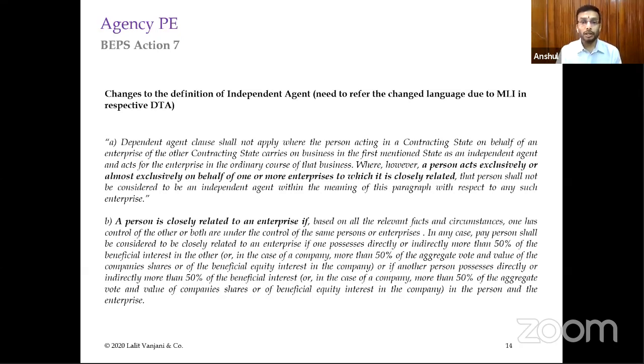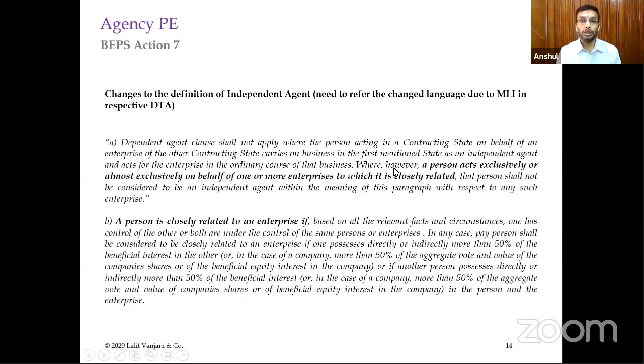To counter that argument, the treaty has now been amended, only in those treaties which have accepted it, wherein this paragraph has been amended, where however a person acts exclusively or almost exclusively on behalf of one or more enterprises to which it is closely related, right? So one thing is one or more enterprises, and the other connected thing is closely related.